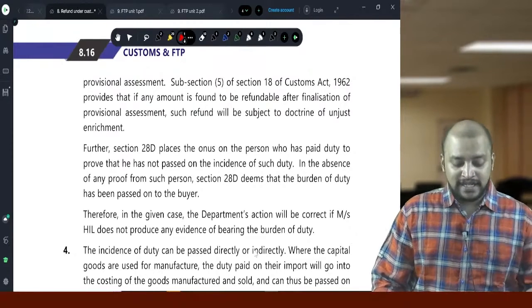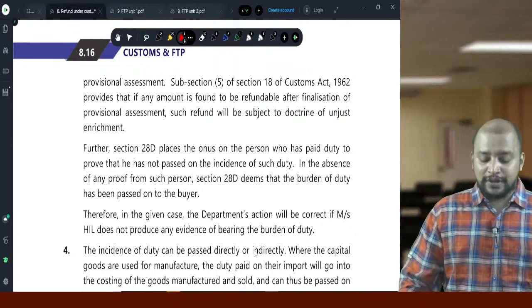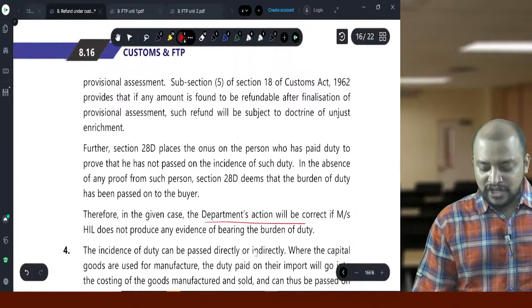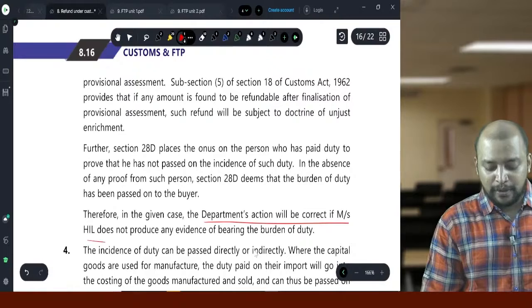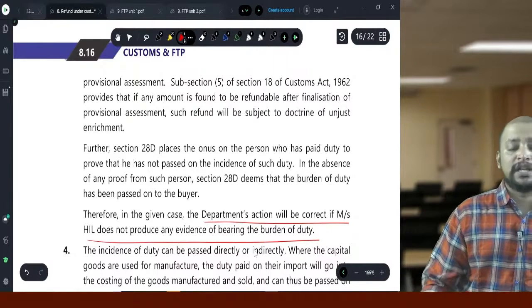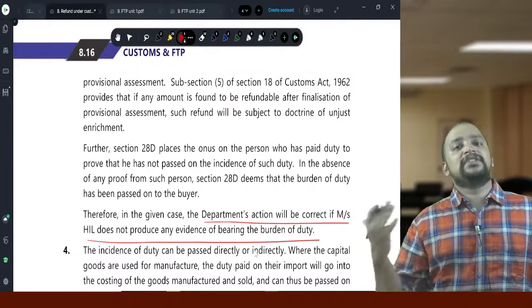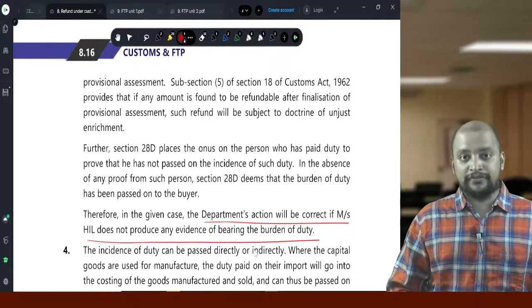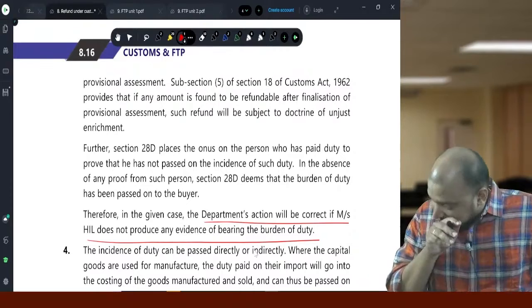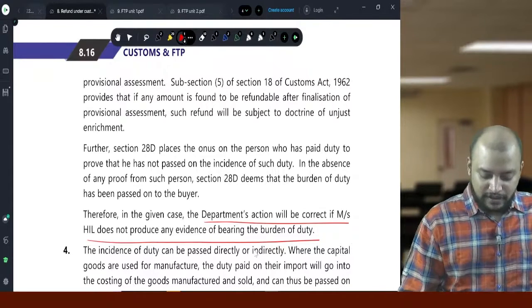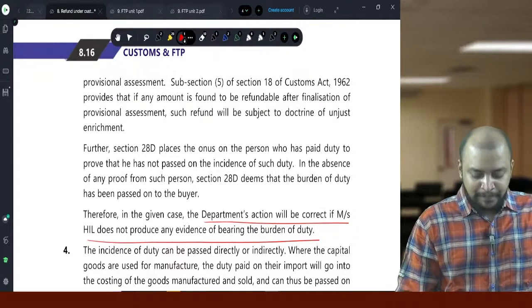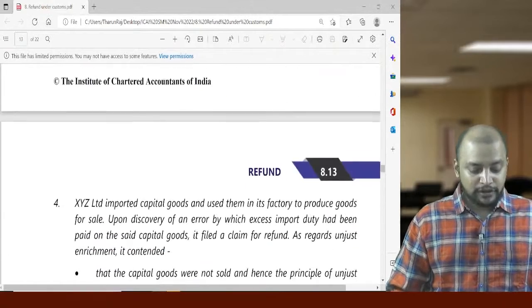In the present case, as he did not give any documentary evidence, the department's action will be correct if they did not produce any evidence regarding the burden of duty. Suppose they produce documentary evidence that the burden has not been transferred to the next person, then they are eligible for the refund of this amount. Okay, then the next one, question number 4.